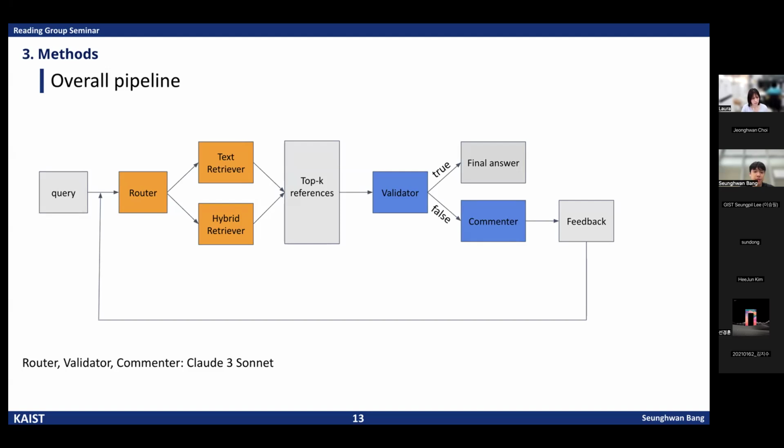Using these references, the validator gives a true or false answer, and if false, the commenter makes feedback, and this feedback goes to the first part, and the router picks the text or hybrid retriever again. The router, validator, and commenter all utilize Claude 3 Sonnet.